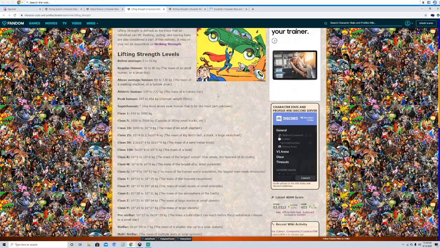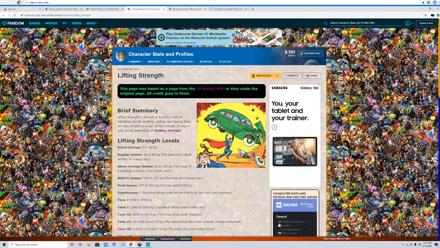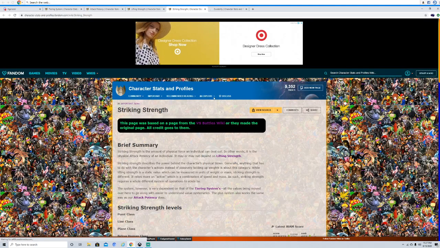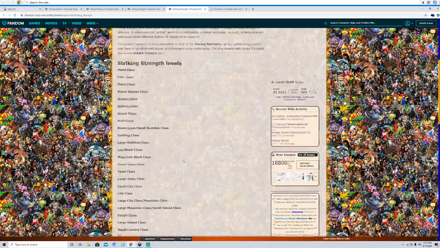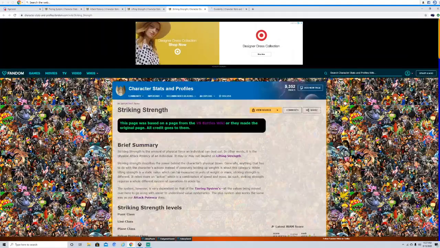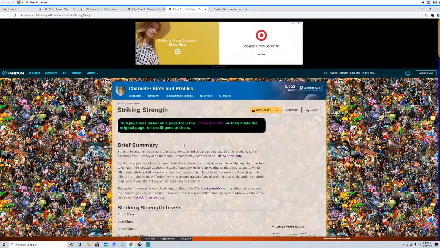Whenever you can, say, lift the entire universe, that would be a lifting strength feat. If you could punch and destroy the entire universe, that would be universal punching strength, right? Now, you can have relative striking strength and lifting strength levels, but again, it depends on the fictional verse and on the scaling. Most of the time, you're going to see feats be striking strength, or at least some form of attack power being around those levels. Lifting strength scaling to striking strength depends on the character entirely, or just depends on the physics of the verse.